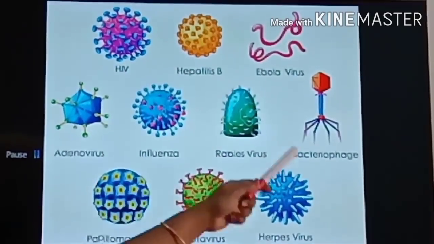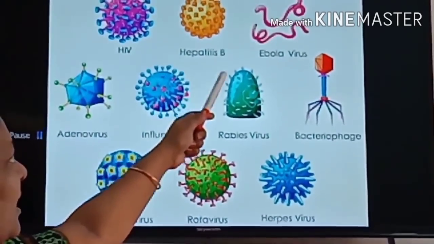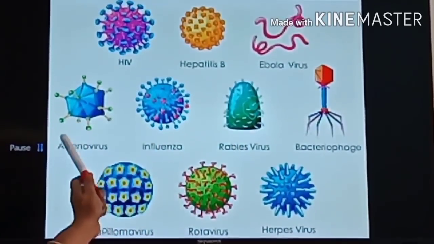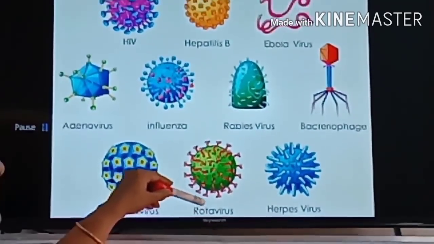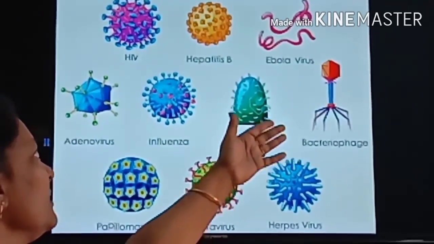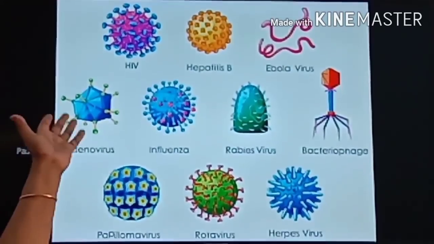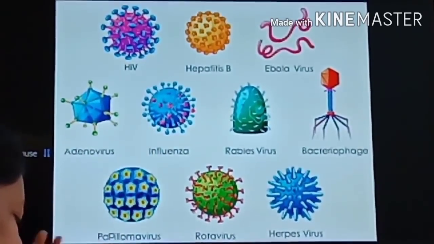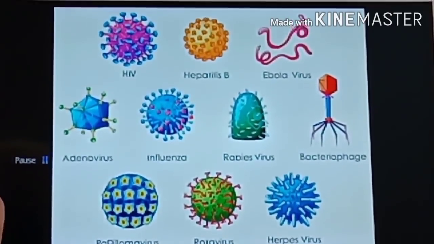See the different shapes of virus: HIV virus, hepatitis B, Ebola virus, bacteriophage, rabies, influenza, adenovirus, papilloma virus, rotavirus, herpes virus. Some may have hexagonal heads. It may be ball-like or spherical, spiral, or polygonal in shape. The shapes vary in different types of viruses. Next, we are going to see about the characters.